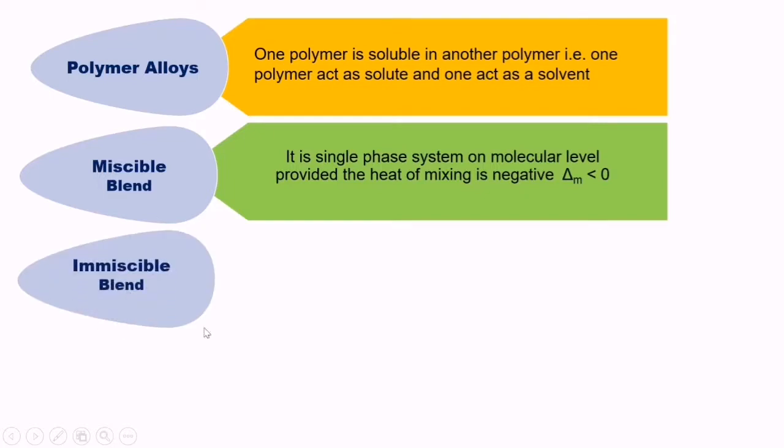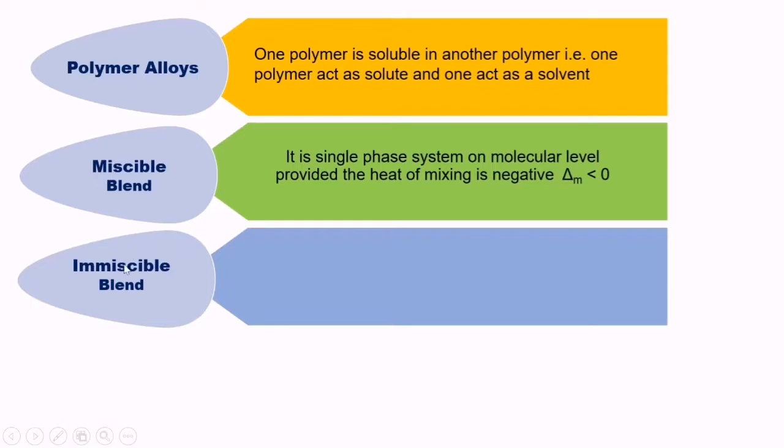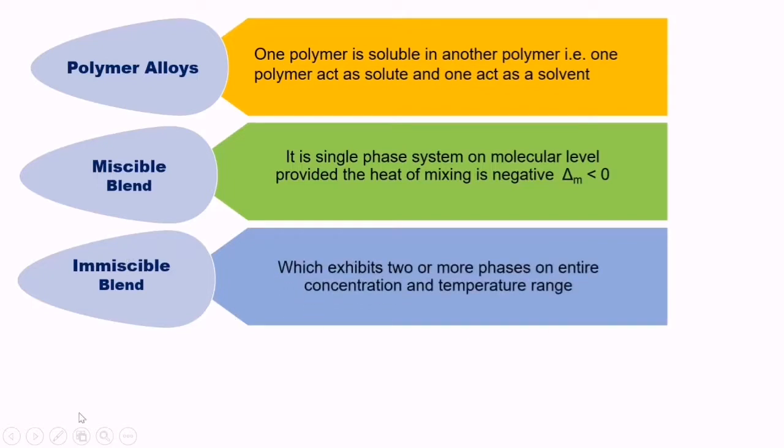Next is immiscible blend. This also we have discussed in an earlier slide. For an immiscible blend, you have to remember that it exhibits two or more phases, meaning when two polymers mix, they will not mix; they are just physically present in two different phases at the entire concentration and temperature.